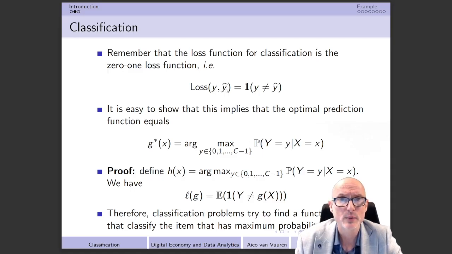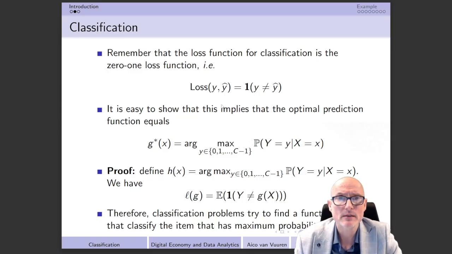And in addition, this y hat, which is our prediction. We already know that this loss function is equal to 1 when we make the wrong prediction, so in the case that y and y hat are not equal to each other, and it's equal to 0 when we make the right prediction, which is of course only the case if y and y hat are equal to each other.